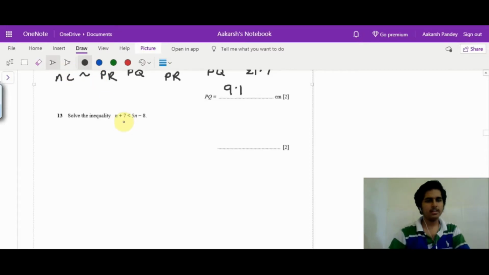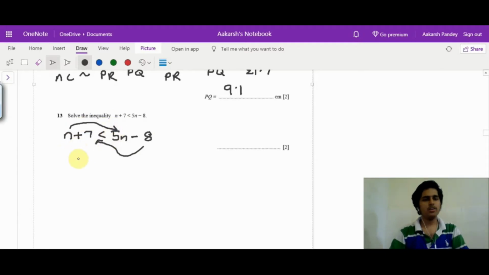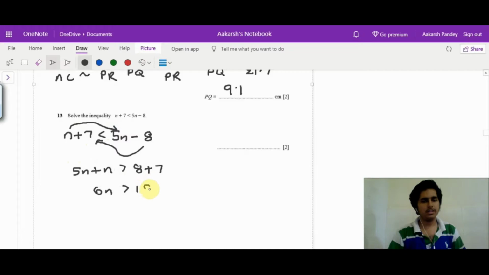Solve this inequality. The inequality is n plus 7 is less than 5n minus 8. Take this 8 to the other side and bring this n to this side. Take all the constants to one side and the variable to the other. So we have 5n minus n is greater than 8 plus 7. 6n is greater than 15.